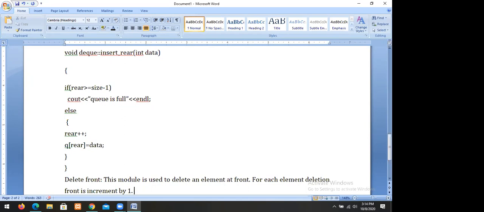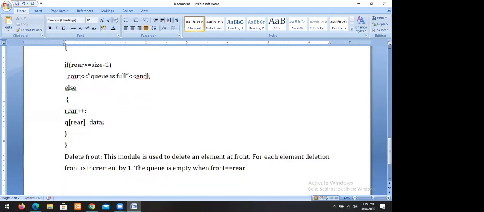This module is used to delete an element at front. For each element deletion, the front is incremented by 1. The queue is empty when front is equal to rear. So the queue is empty when front equals rear. That's what we call delete front.